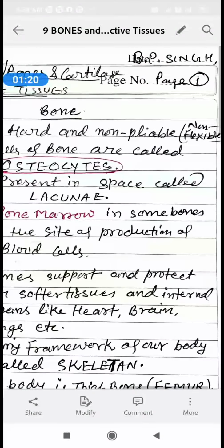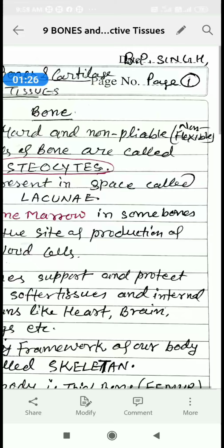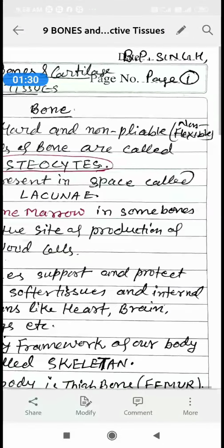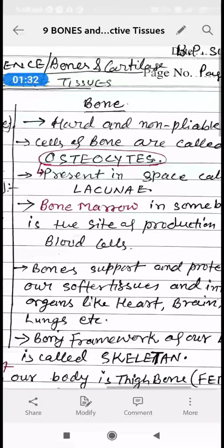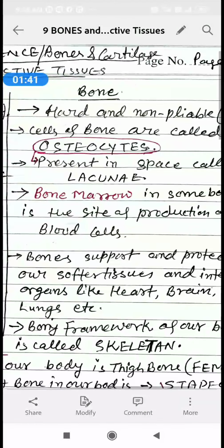Cells of bone are called osteocytes. Osteocytes are present in spaces called lacunae. Bone marrow, which is present in some bones, is the site of production of blood cells.